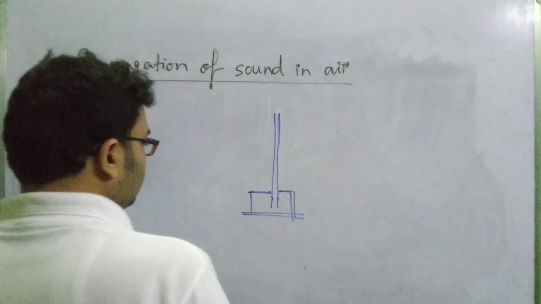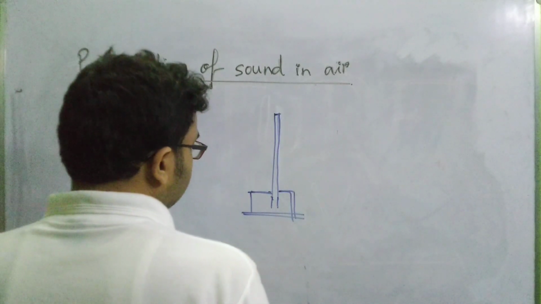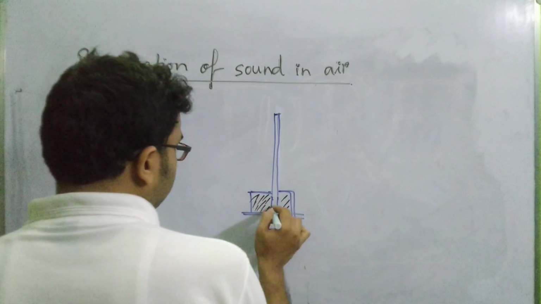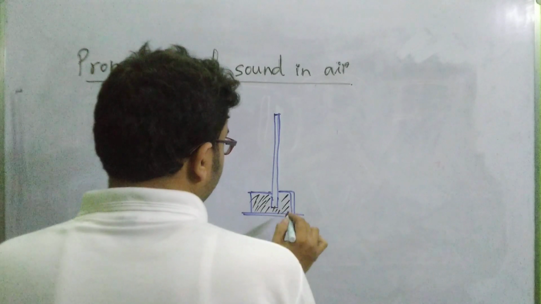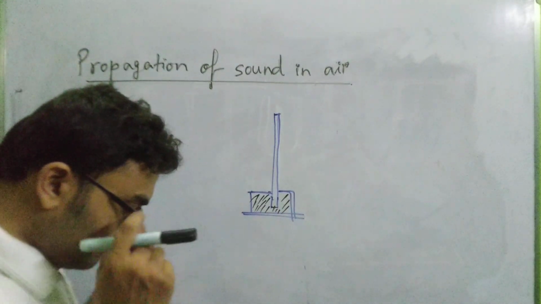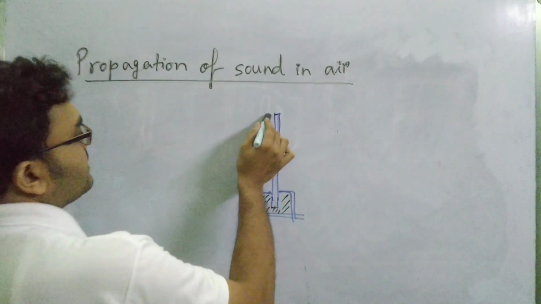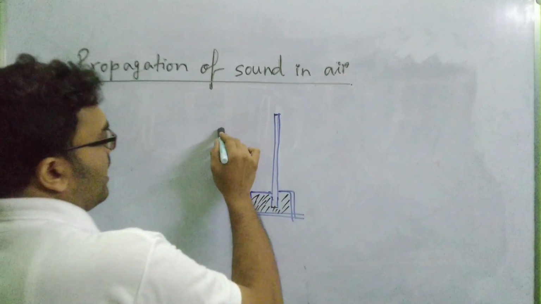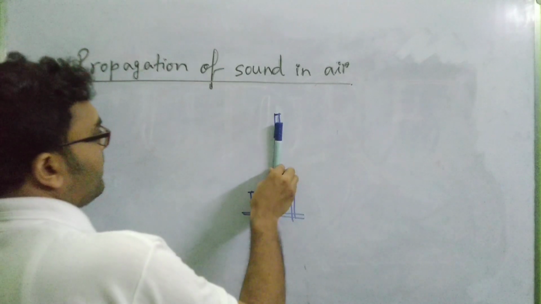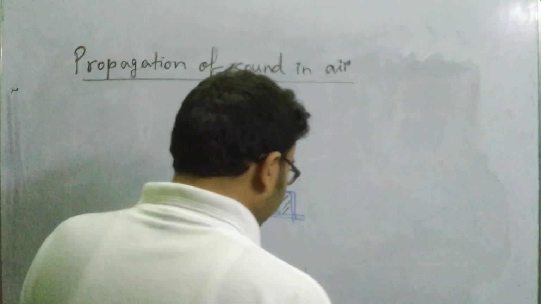Now when this plate is pulled and released, as it is a thin steel plate, what happens? It vibrates to and fro, isn't it? Suppose you pull this plate to the left hand side and you release it. Definitely this plate will keep on vibrating left, right, left, right, like this, and it will be quite fast.